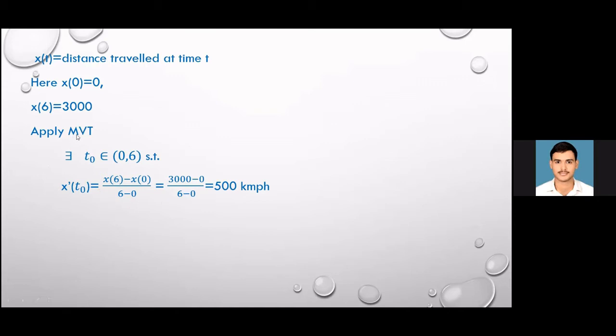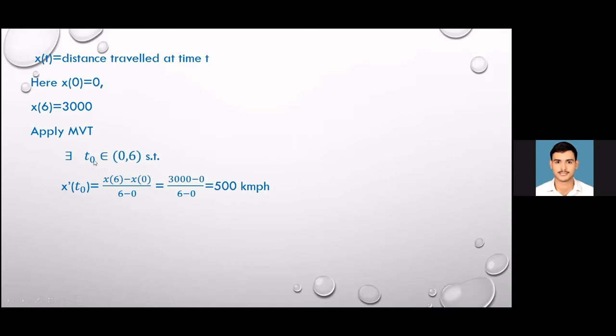So we can apply mean value theorem. There exists some point of time t naught in the open interval (0, 6) such that x'(t naught), which is the speed at time t naught, equals (x(6) minus x(0)) upon (6 minus 0), which is 500 km per hour. But that was the average speed.